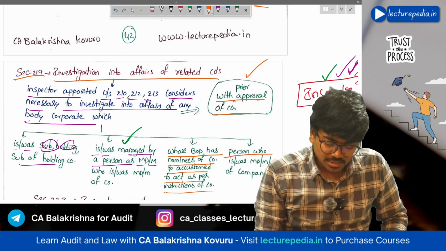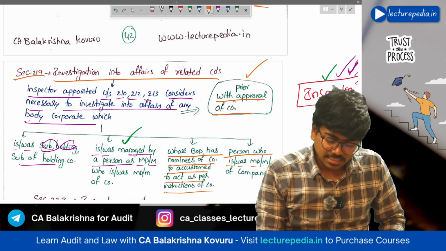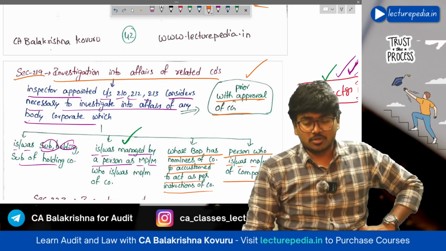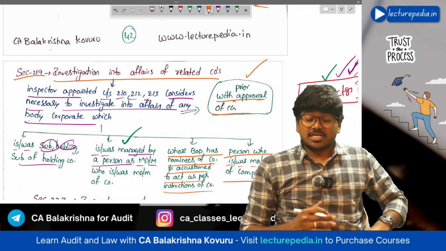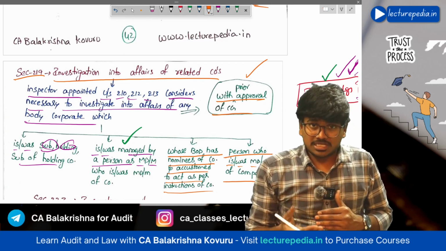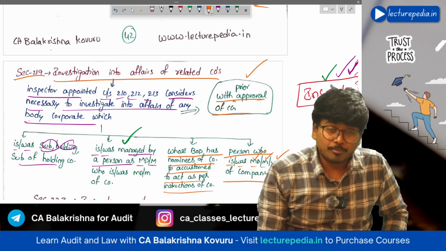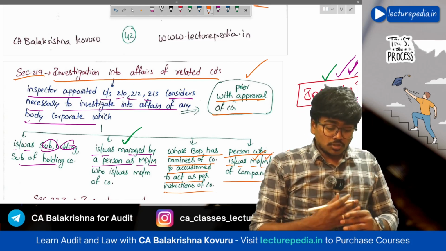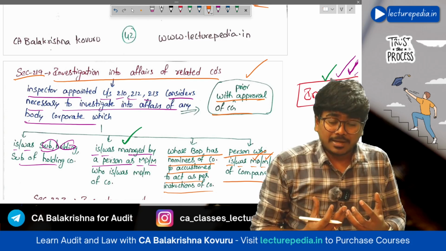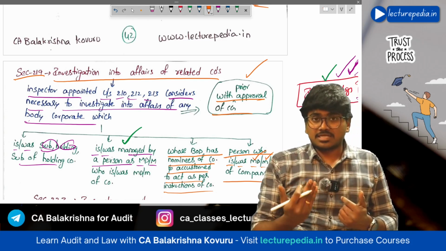Next, a person who is or was managing director, manager, employee of the company. Okay, the inspector can also conduct inquiry or investigation into the managing director, manager, employee of the company. So in all these related parties, the inspector can enter.